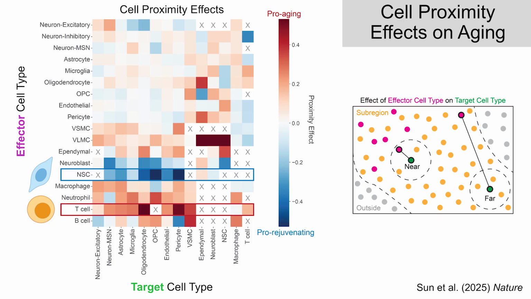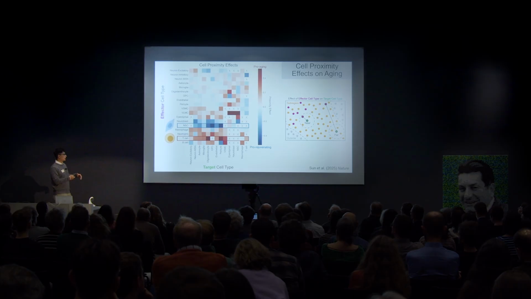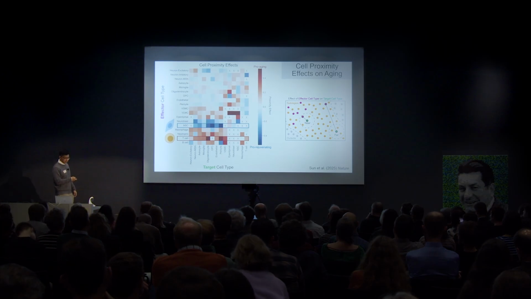And two main trends were very striking to us, which are that T cells are very pro-aging across multiple cell types. You can see a lot of red across multiple cell types. And secondly, that neural stem cells were the most pro-rejuvenating cell type by far across multiple different target cell types downstream.